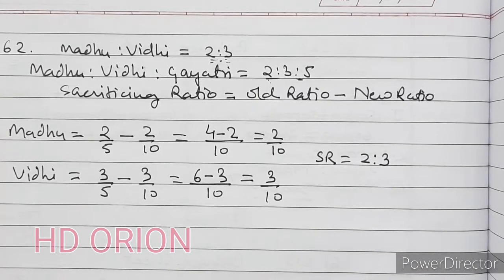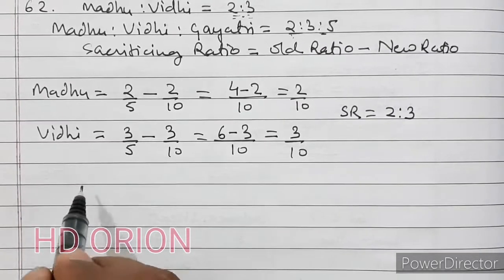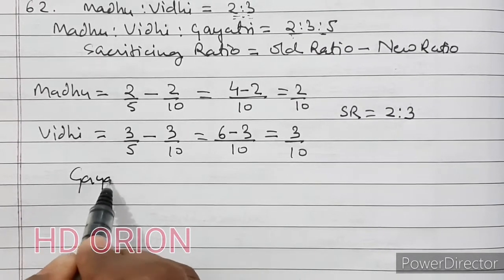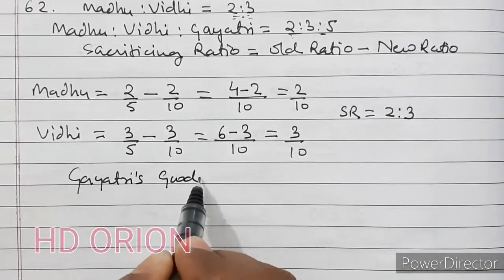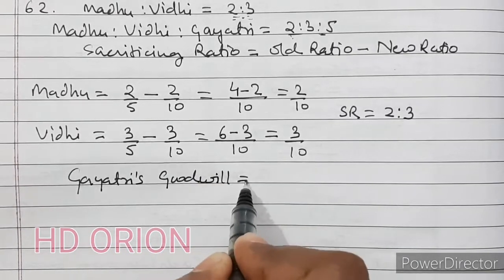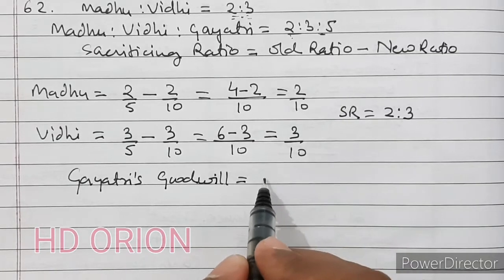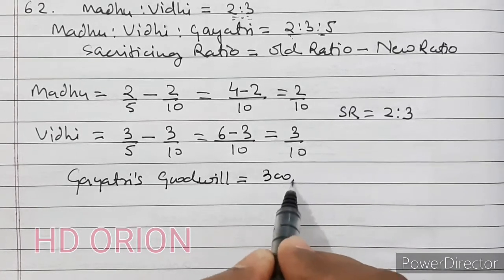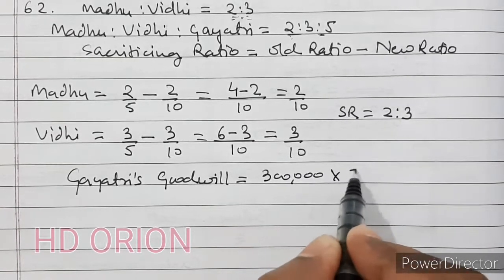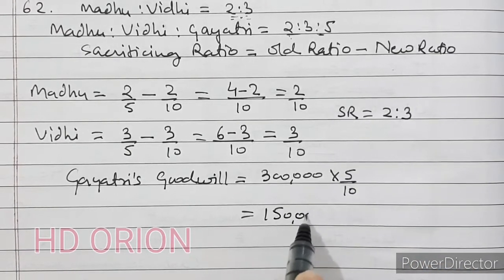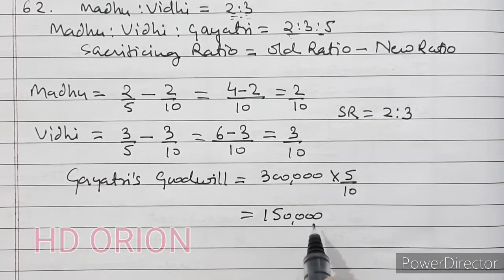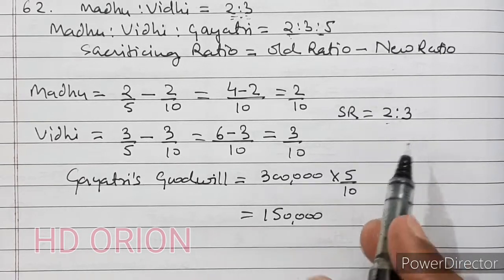Now treatment of goodwill, how much will Gayatri bring? Gayatri's goodwill is equal to 3 lakh, that is the firm's goodwill, into 5/10, that is equal to 1,50,000. This 1,50,000 will be paid to old partners in their sacrificing ratio.